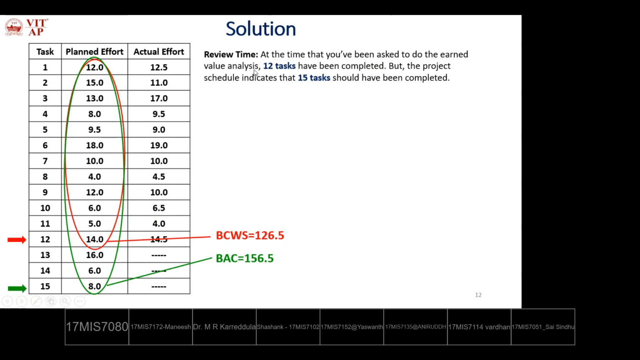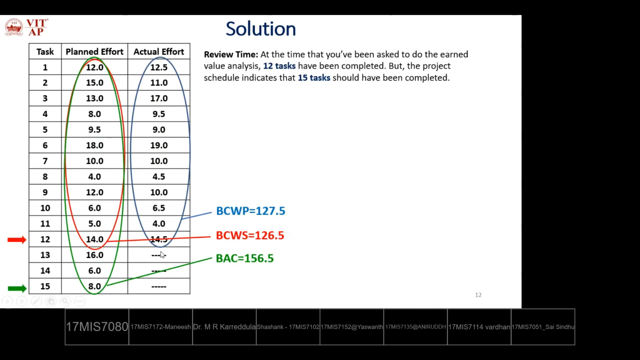But actually, how many are finished? 12 tasks. So 12 are successfully completed. That is BCWP. 12 tasks are completed at the time of review. So what is the time it is taking? 127.5 days. But how much is planned? 126.5 days. So what is the difference between these two? 1 day. So don't worry, we'll continue the process.